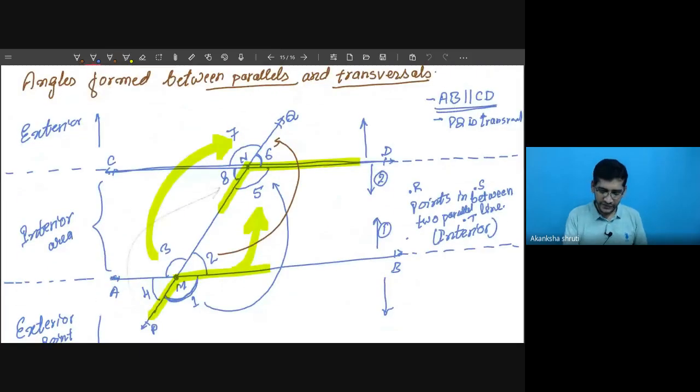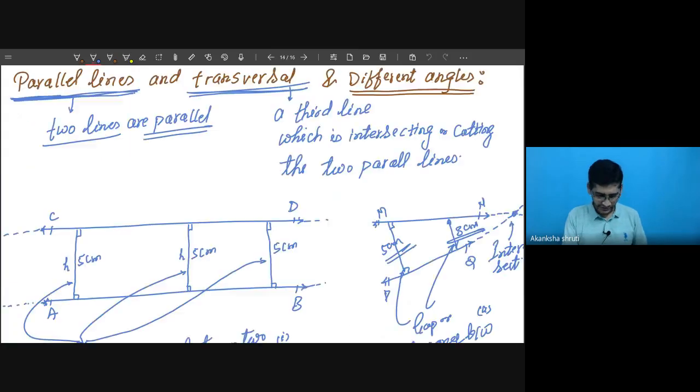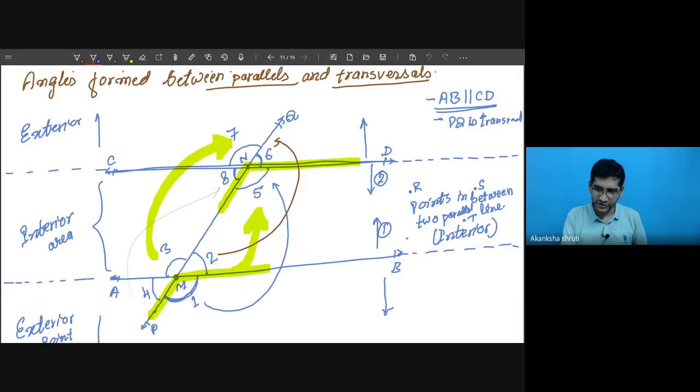Okay, students? Now based on this, let us go for the question. So this was about the parallel lines, transversal and the different kinds of angles formed. So how are the questions based on this? Let me solve one question.